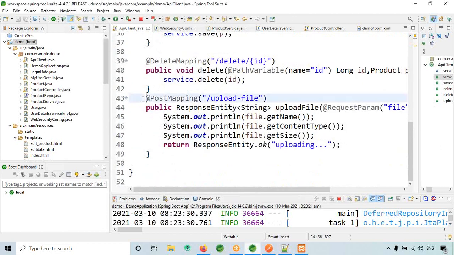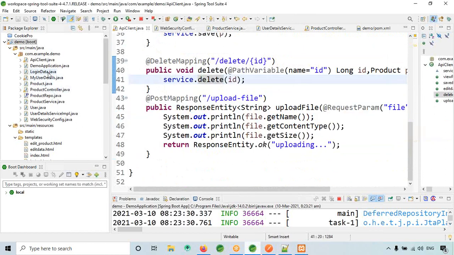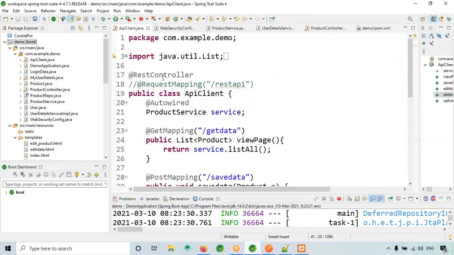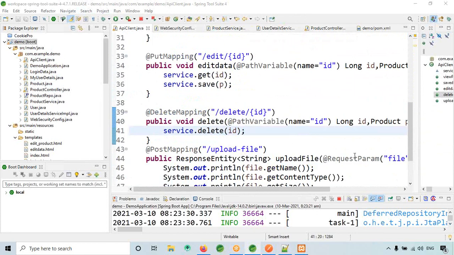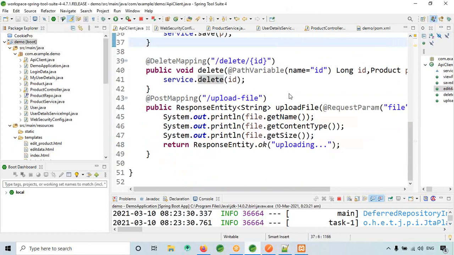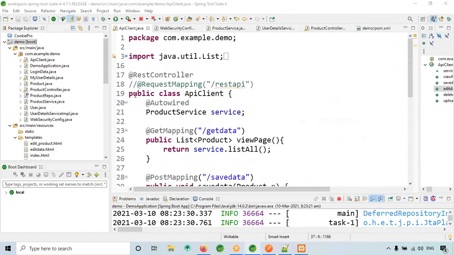Before tomorrow's class, anyway, we'll be working on microservices. So before the start of the class, let me work on this error. I'm not sure because everything is right only. So we'll catch up tomorrow, guys. I'm really sorry, because I have office now, or else I could have sat and built these APIs from scratch.